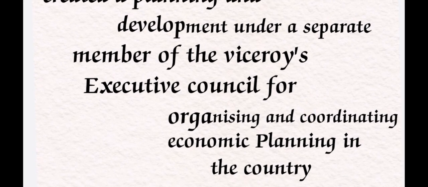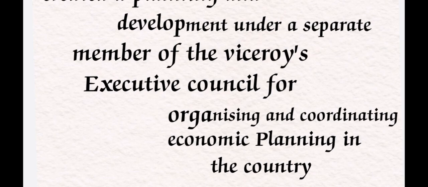It came after all possible delays, because before this important department there were so many committees: the consultative committee, the post-war committee, four post-war committees. Those were delayed by the situation in India, because at that time we had not got independence. This was one of the main reasons for the delay of those committees and departments. So this is the third, the Planning and Development Department, under a separate member of the Viceroy's Executive Council, especially for organizing and coordinating all economic activities and planning in the country.